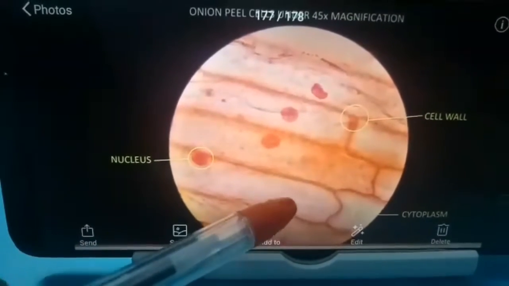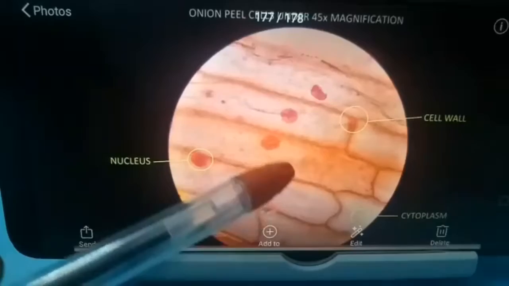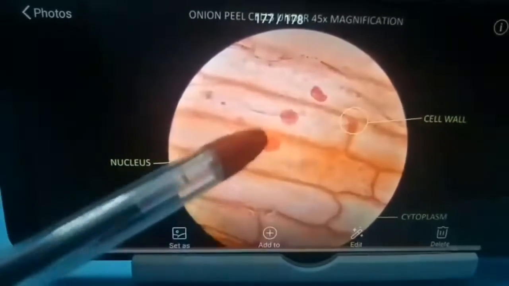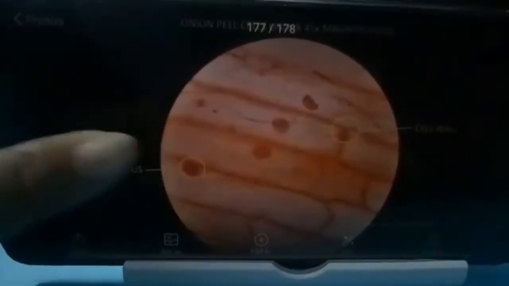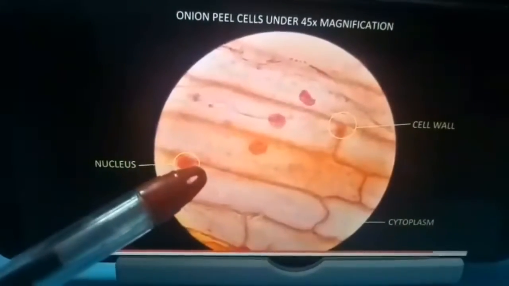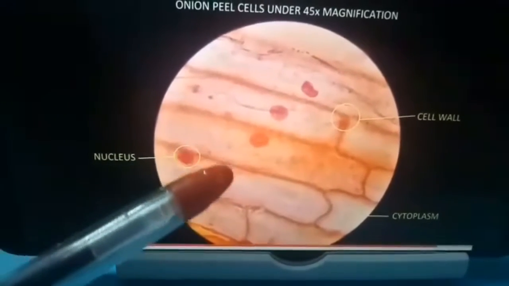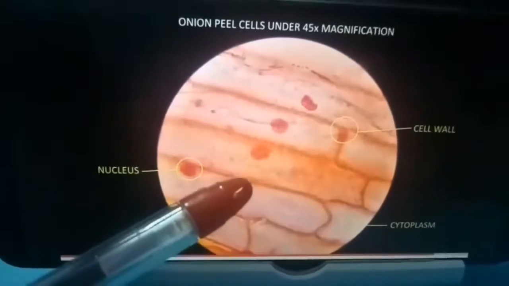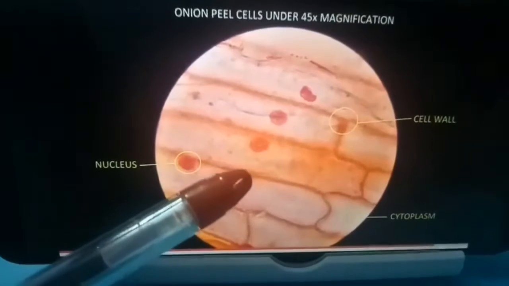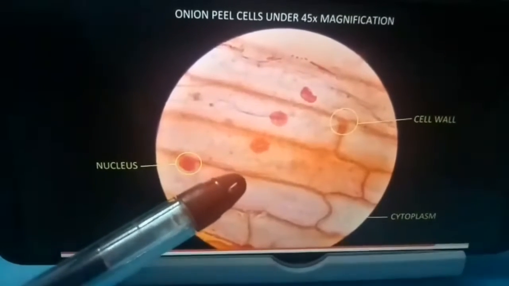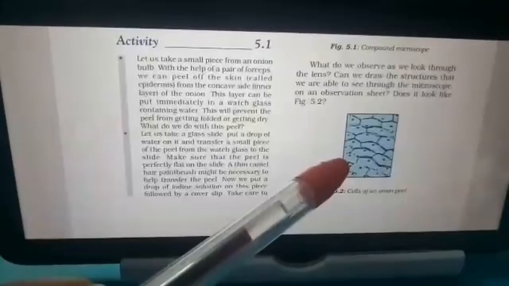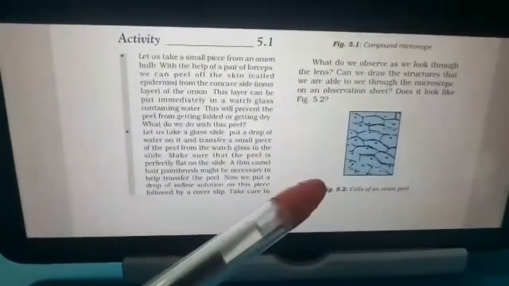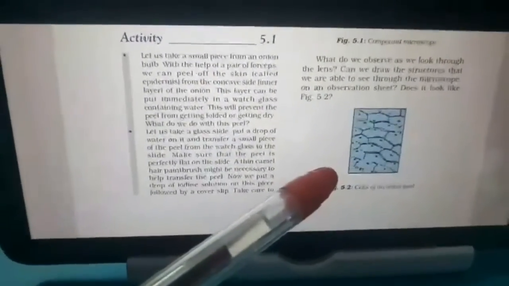From this we can see that the onion peel is made up of cells, which are seen in the form of compartments. We will do this practical in the lab also, so that you will be able to prepare a slide, meaning what steps are to be followed to make a slide, and how the compound microscope can be used. So this is the activity which is given in your NCERT book. Here you can see the structure. This structure is shown in figure 5.2. So this is all for today.